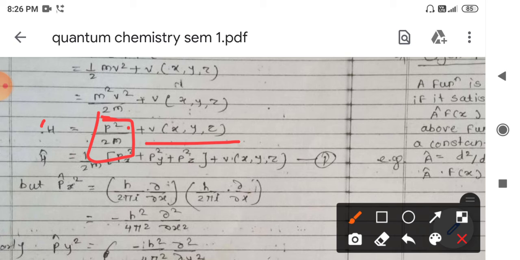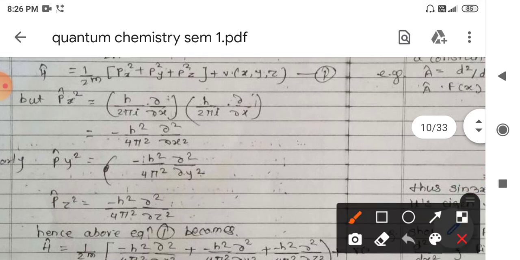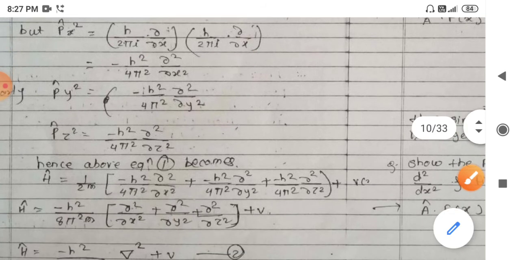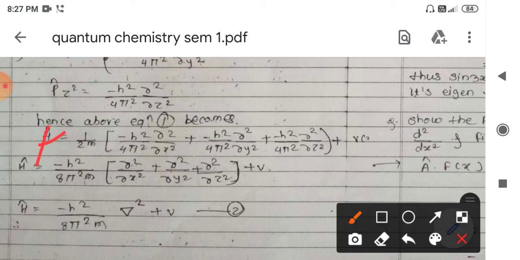For the x-axis, the momentum square is obtained by multiplying these two equations, and we get minus h square upon 4 pi square into the second order partial derivative with respect to x. Along the y-axis we get the same, only the differential changes along x, y and z. So finally the total energy operator H cap equals p square upon 2m, with the value of p square obtained here, plus the potential energy.